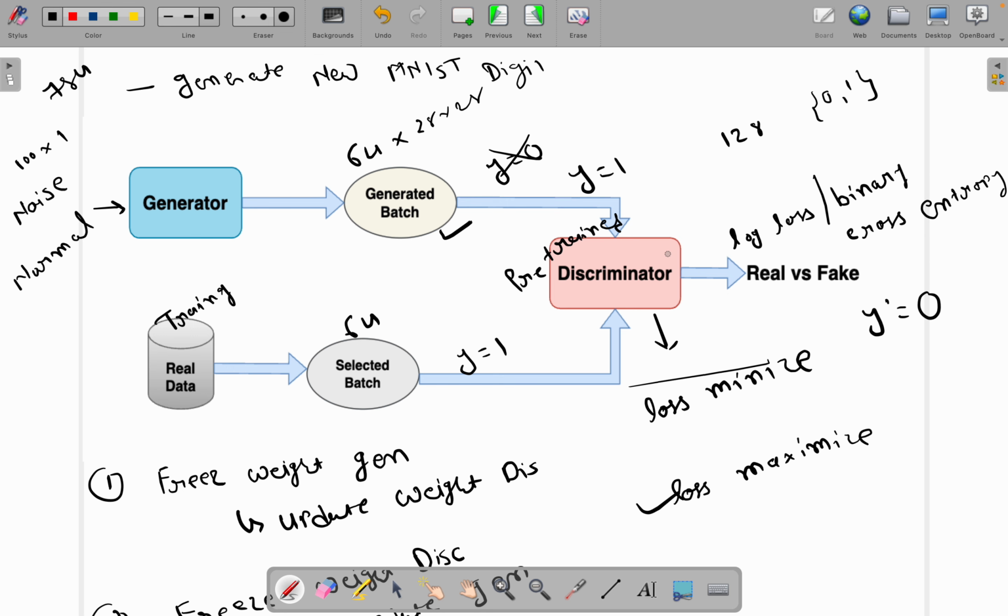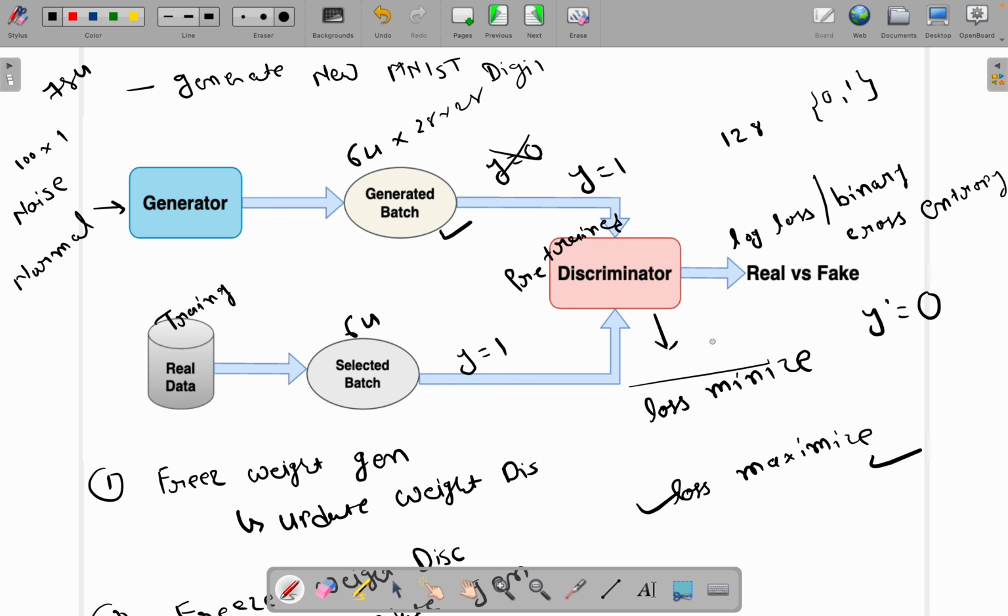Because discriminator learns that if image looks like the MNIST dataset, then predict 1, otherwise predict 0. Okay, but here what we are doing, we are changing the label of the fake or generated images to 1. And if discriminator predicts 0 for these images, that means images are not similar and this loss will be maximized, right?